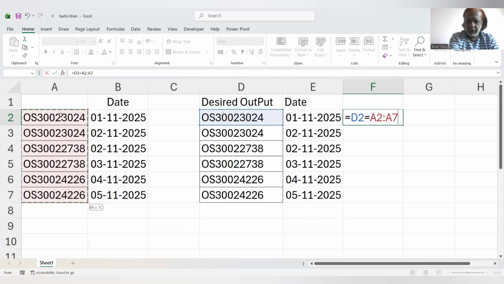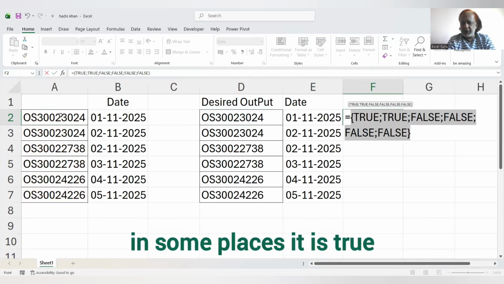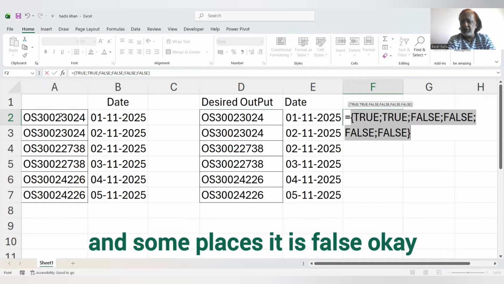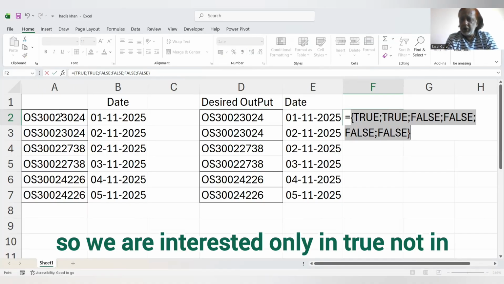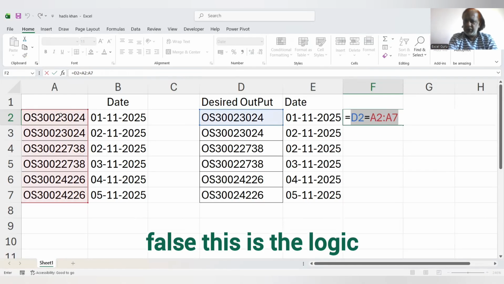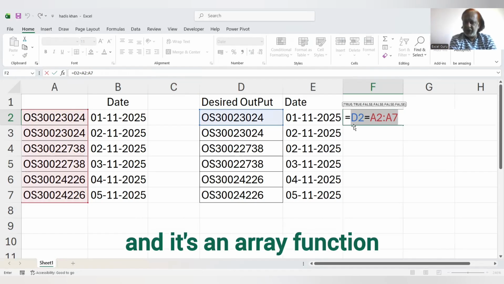First thing, F9. In some places it is true and in some places it is false. We are interested only in true, not in false. This is the logic, and it's an array function.